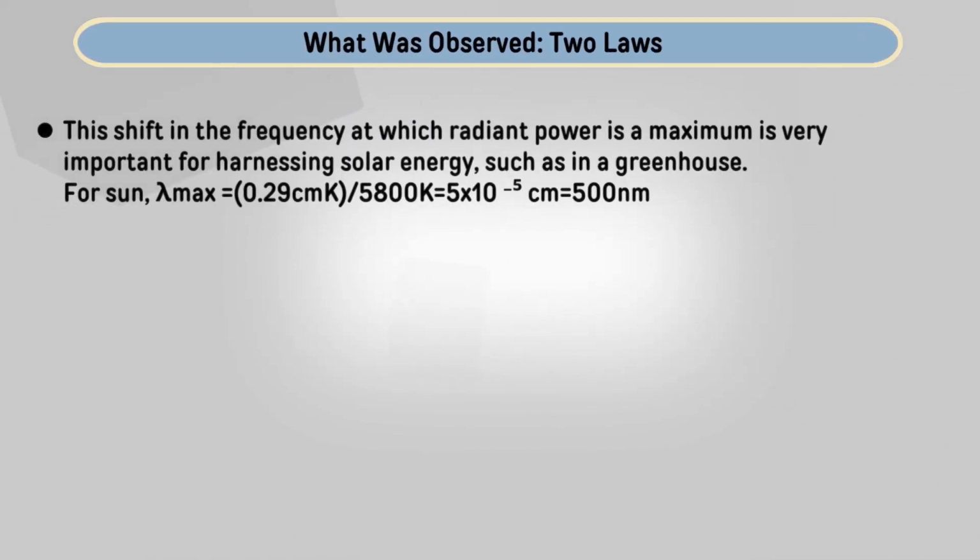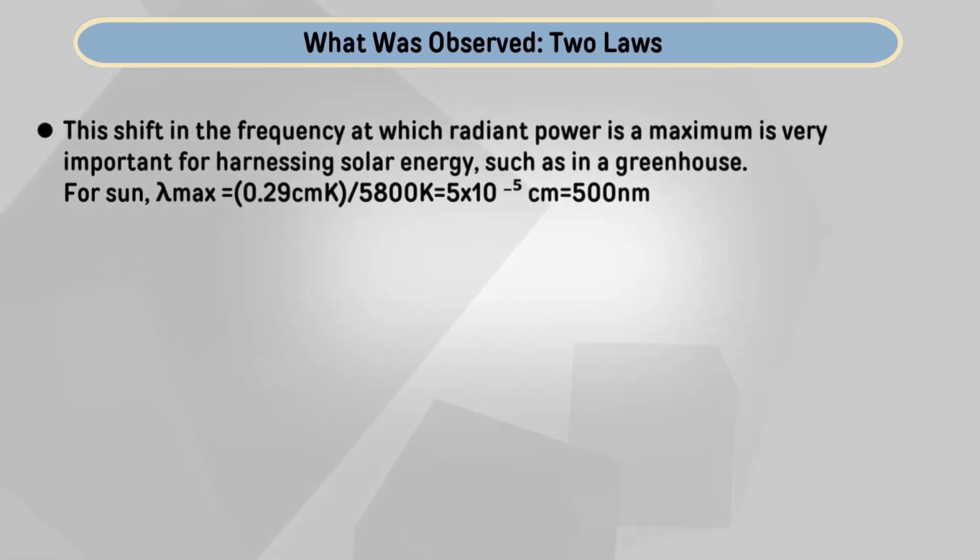So, this shift in the frequency at which this radiant power is maximum is very important for harnessing solar energy, such as in greenhouses. For the sun especially, this lambda maximum can be calculated as 0.29 cm Kelvin upon 5800 Kelvin.